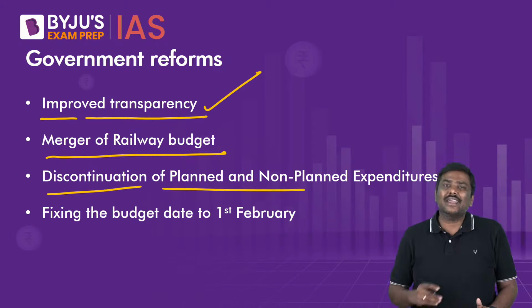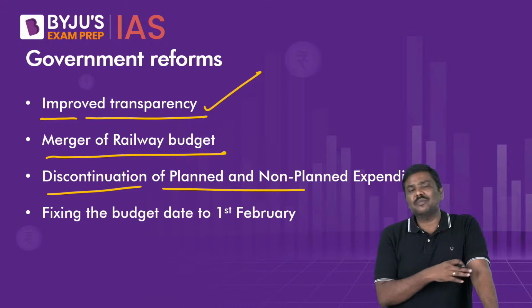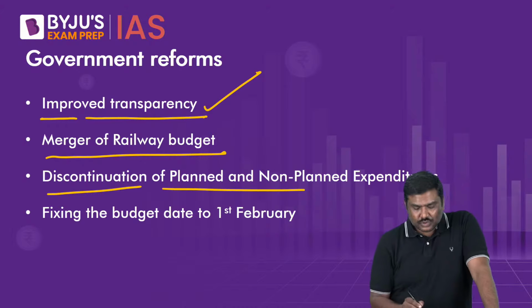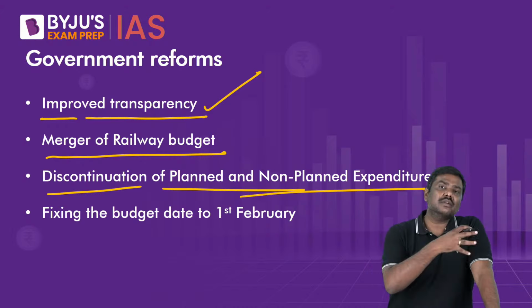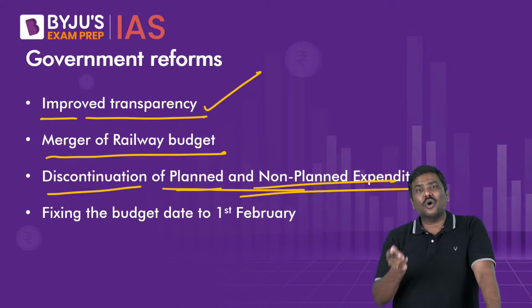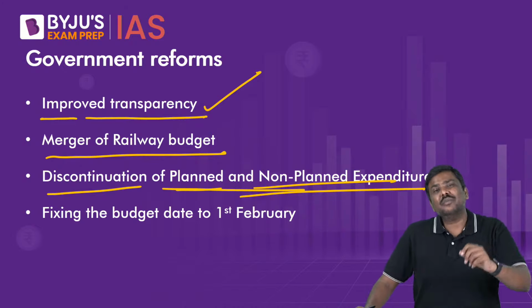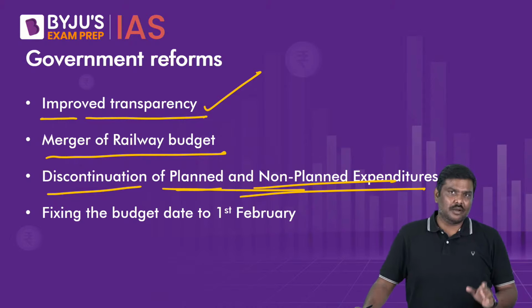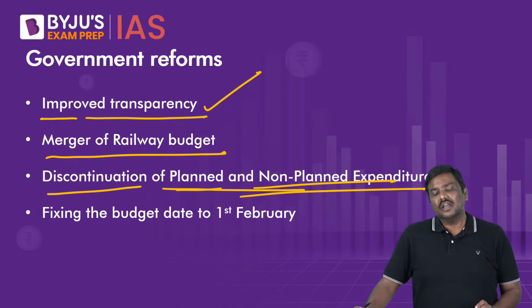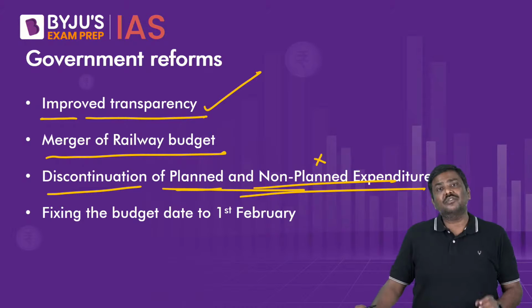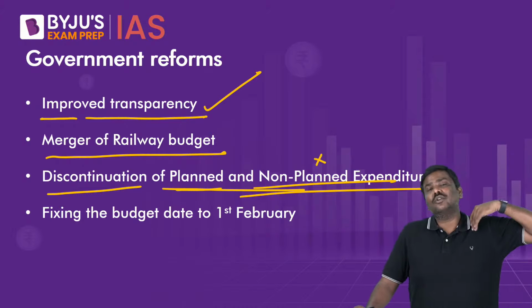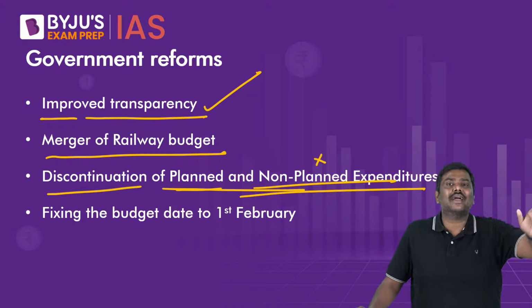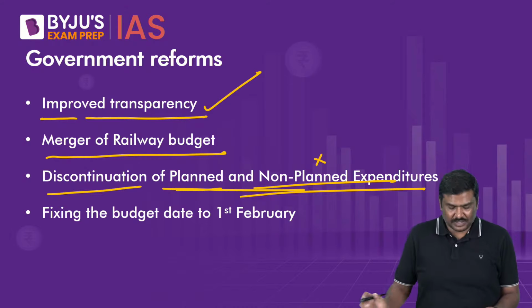Apart from this, one more old reform has been mentioned here. Earlier we used to divide the expenditures done by the government into planned as well as non-planned expenditure, but the government said it doesn't reflect the quality of expenditure incurred by the government, and that's the reason we have discontinued the concept of dividing the expenses into planned and non-planned. Rather, we have shifted to capital as well as revenue expenses.